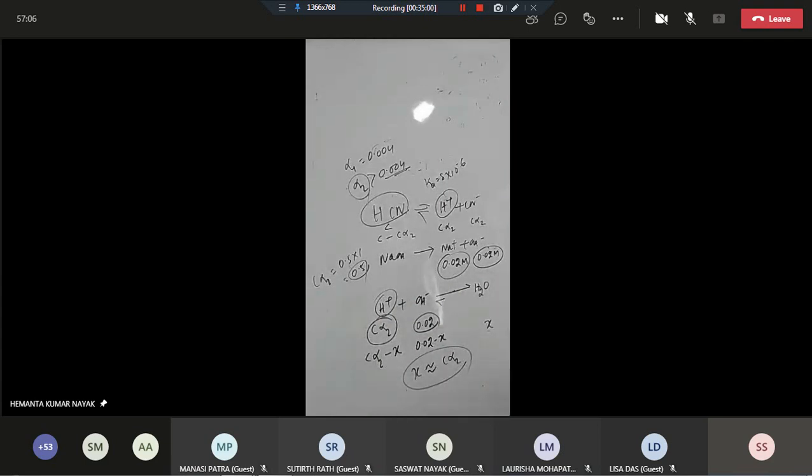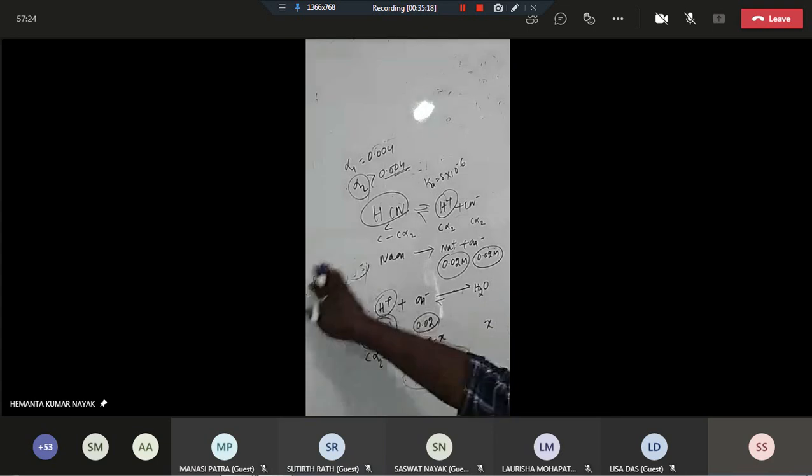Correct? So X is close to C alpha 2, but we cannot say X is exactly equal to C alpha 2.